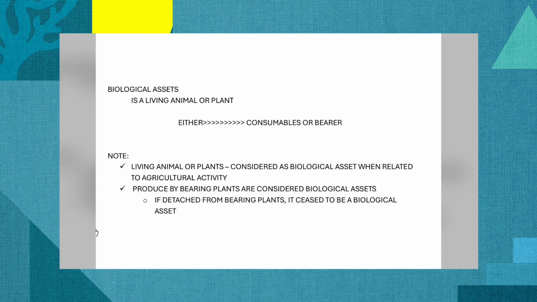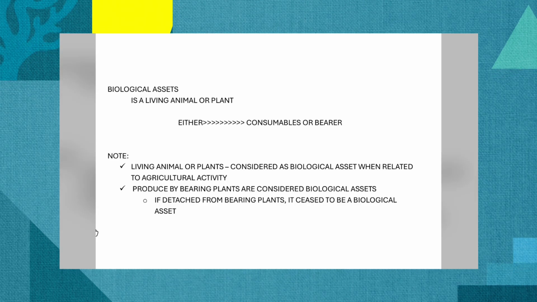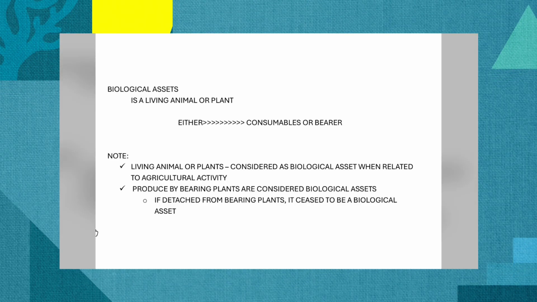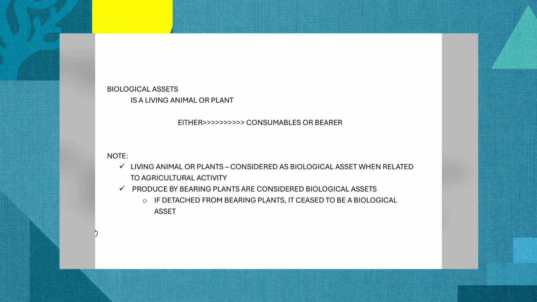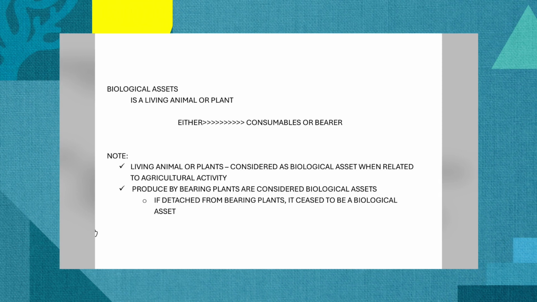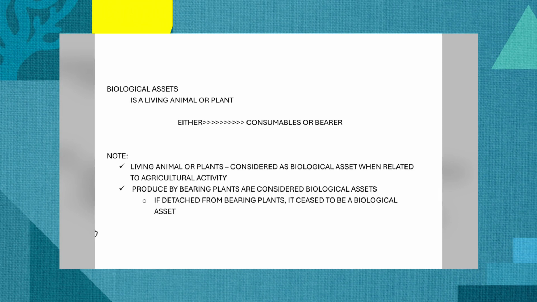Okay? Yung concern lang po natin dito kasi pag consumable living animal po siya at bearer living animal siya, well, that will be under PAS number 41 because it is considered agriculture. While if it is a bearer plant, PAS 16 kasi property, plant and equipment na po siya, while consumable biological assets, PAS 41 pa rin po yun.